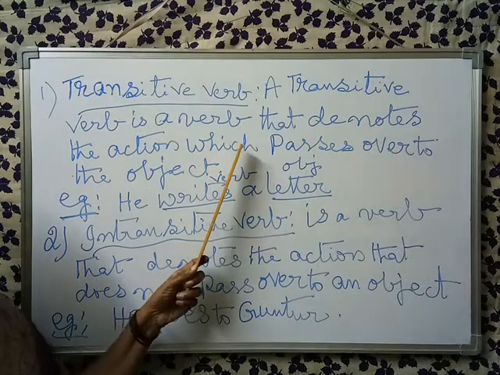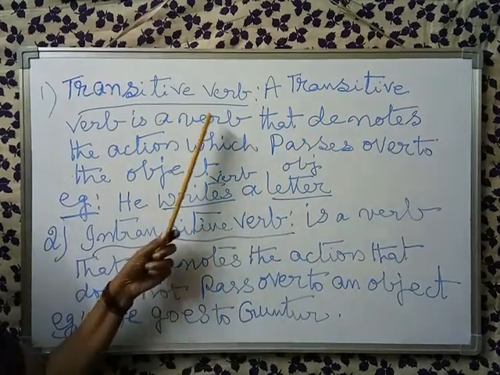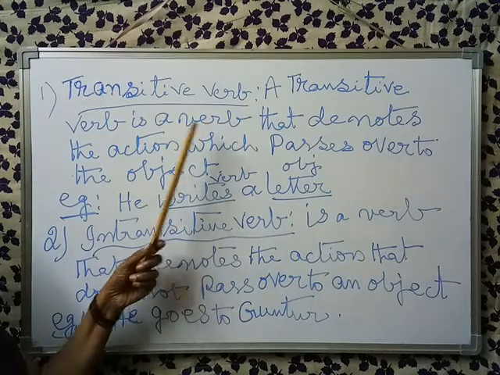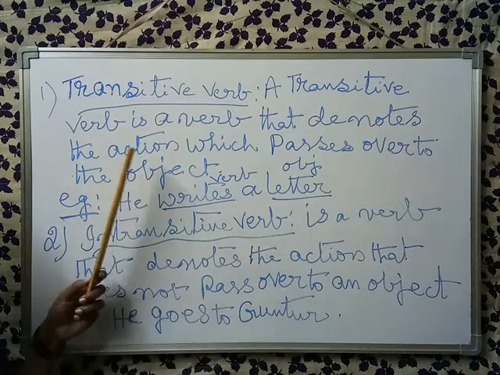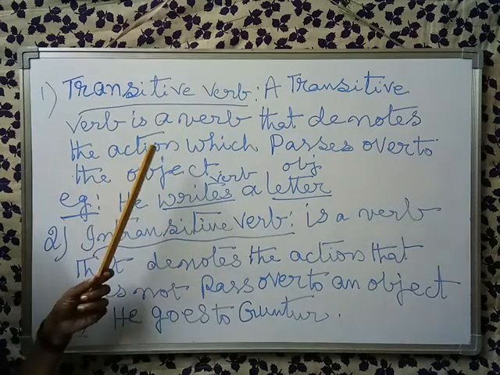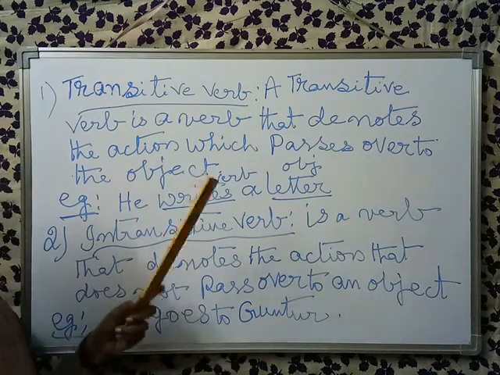If any sentence has a verb and an object, that verb is called a transitive verb. Only when it is a transitive verb can we change the voice.